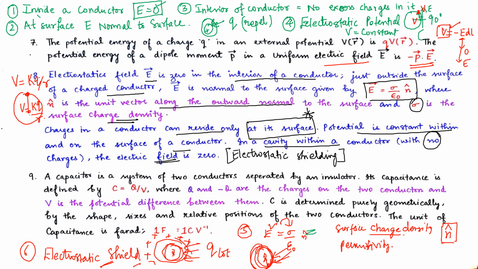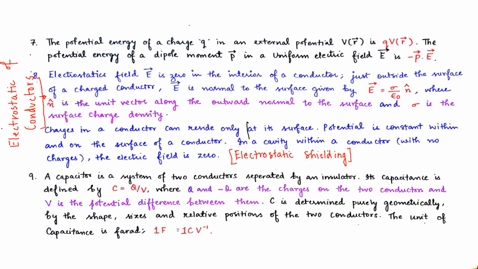So this is a very important concept in designing many electrical instruments. So these are the properties of conductor. Coming to the 9th point over here, a capacitor is a system of two conductors placed near to each other, or we can say that a capacitor is a system of two conductors separated by an insulator.